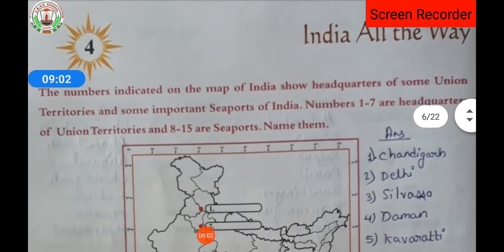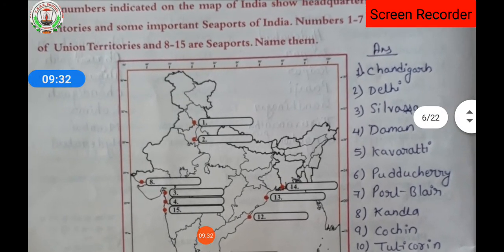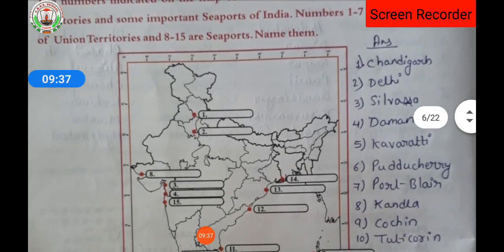So moving towards lesson number 4, India All the Way. The numbers indicated on the map of India show the headquarters of some union territories and some important seaports of India. Numbers 1 to 7 are the headquarters of union territories and 8 to 15 are the seaports. So we have to name them. You can see here the map of India. From 1 to 7 it is the union territories and from 8 to 15 we have to mark the seaports of India. So for the first one, the answer is written at the side.